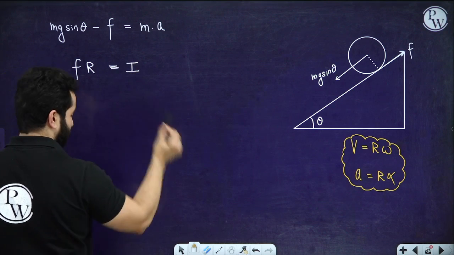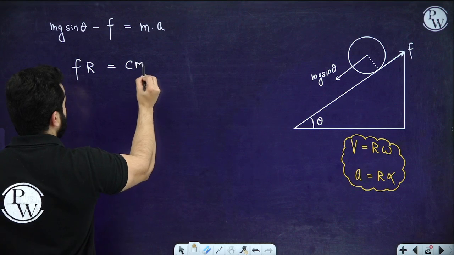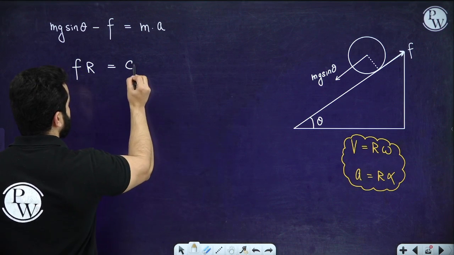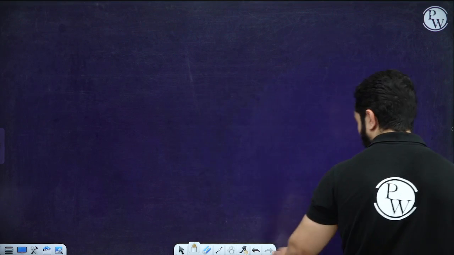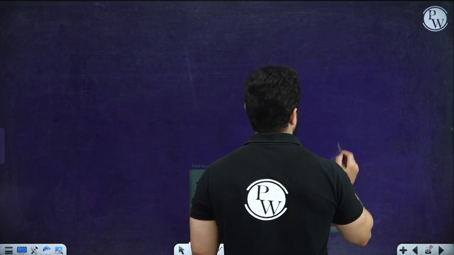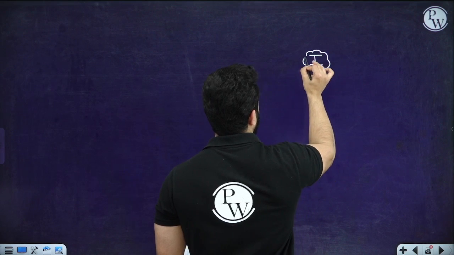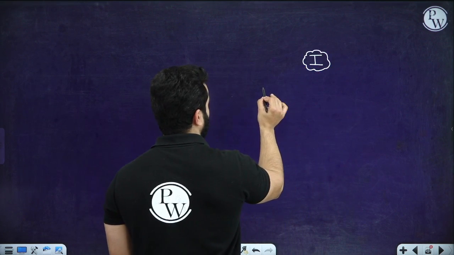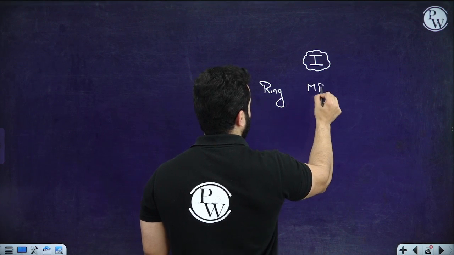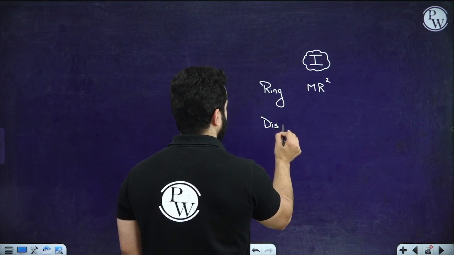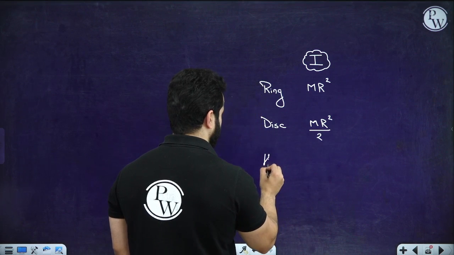And see, instead of writing moment of inertia as I, I can also rewrite it as CMR square. Now what is this CMR square? I'll explain it. We know the moment of inertia, let's say if you are going to talk about a ring. So for a ring, the moment of inertia is mr square. For a disk, moment of inertia is mr square by 2. For a hollow cylinder,